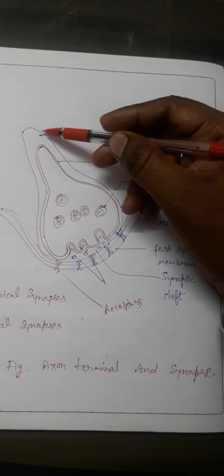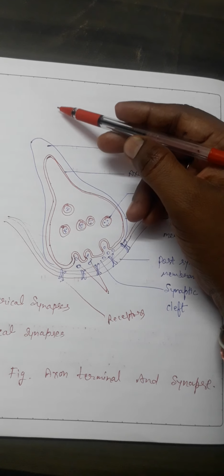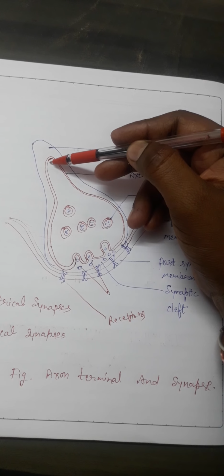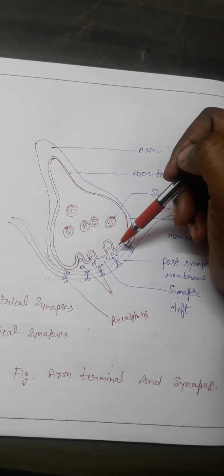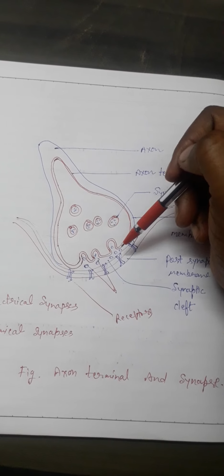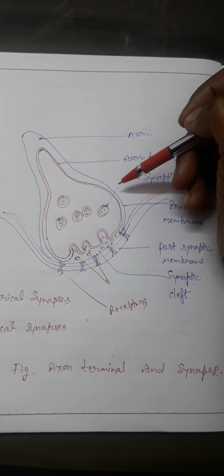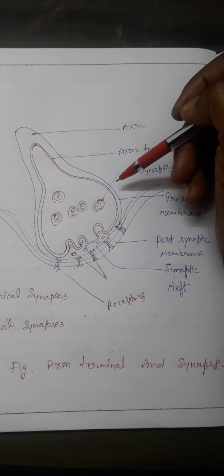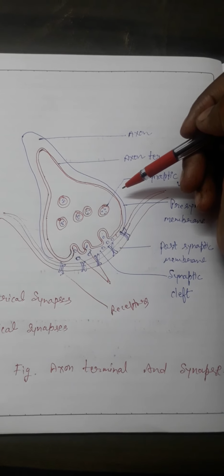Now when a nerve impulse is transmitted from the cell body towards the axon and comes to the nerve ending, from here impulses are transmitted from one neuron to another. Then how does this conduction take place? First, what is meant by synapse?